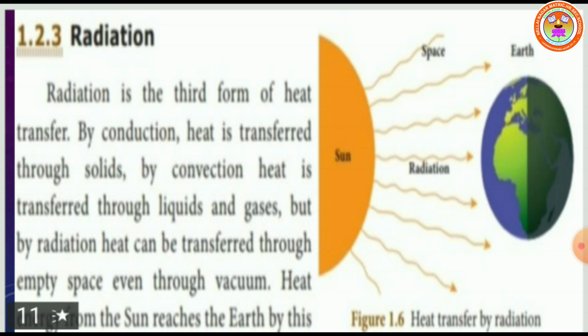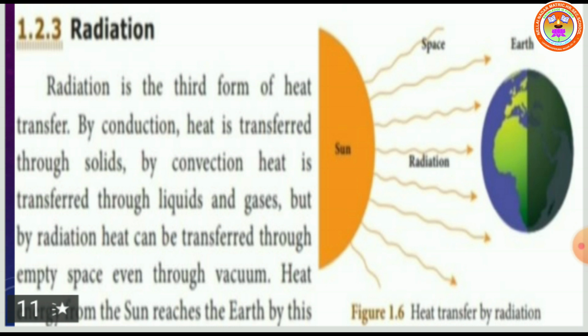But by radiation, heat can be transferred through empty space, even through vacuum. Vacuum means what? Without air.